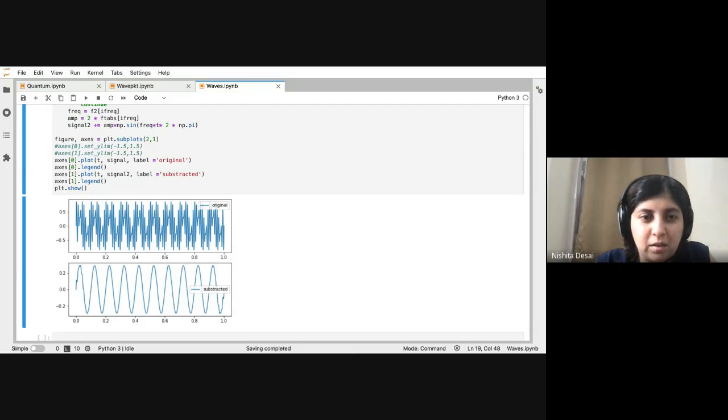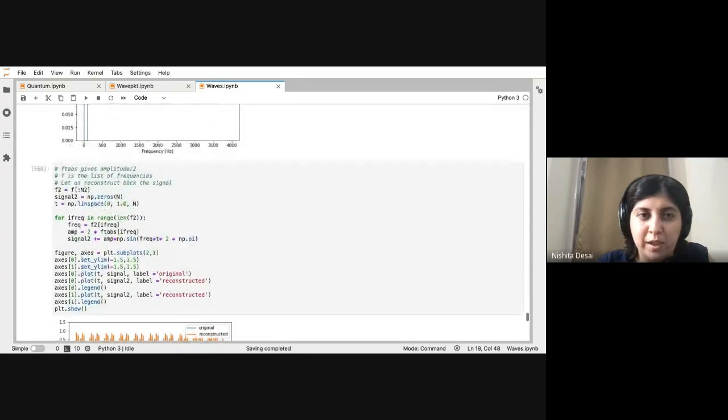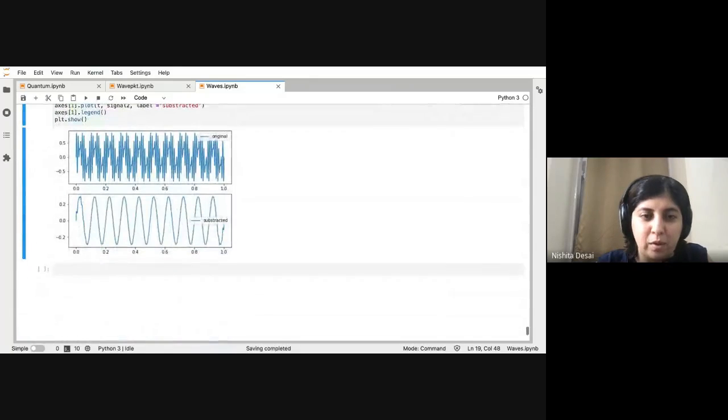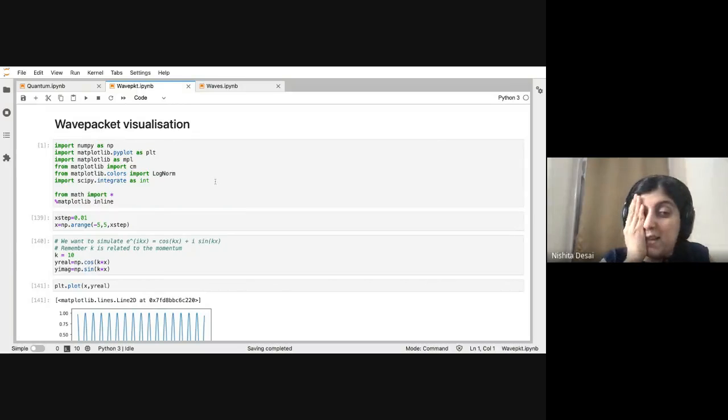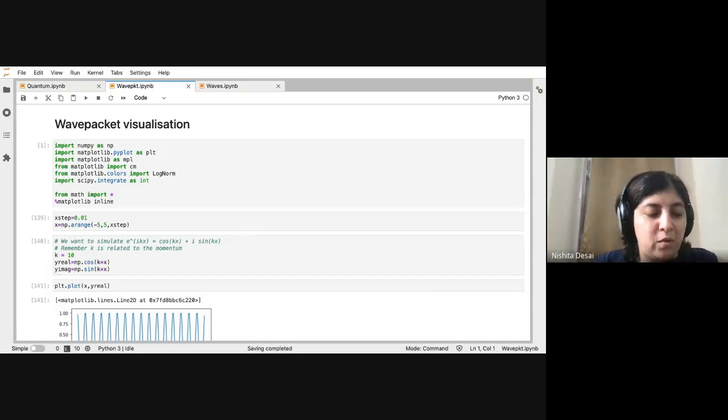All right. So now we can go to what we have planned for today. There are 2 things that I've planned for today. The first one is a visualization of the wave packet. And the second is we are going to solve the Schrodinger equation for the simple case of harmonic oscillator. Okay. So let's start with thinking about the wave packet.